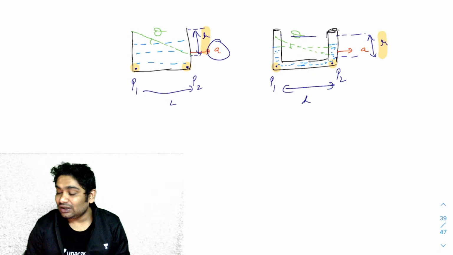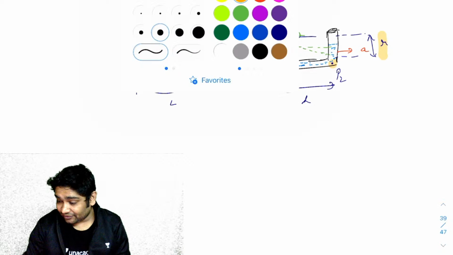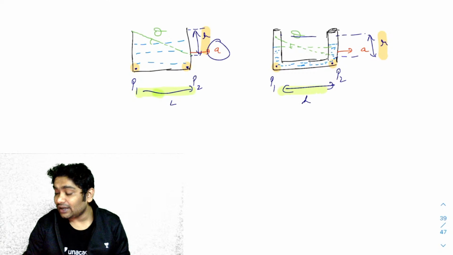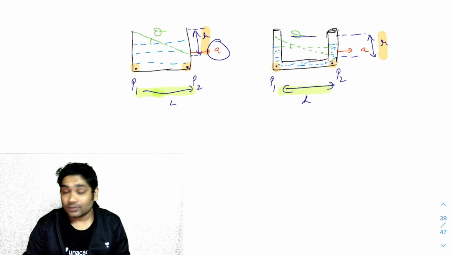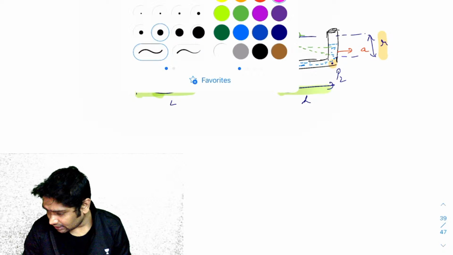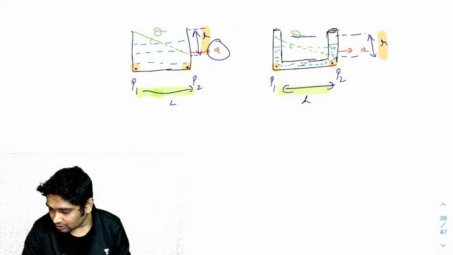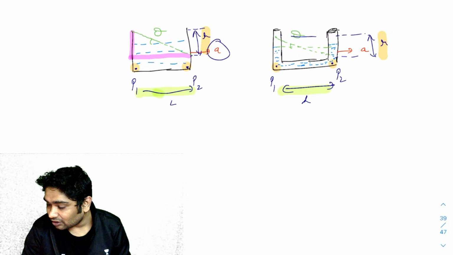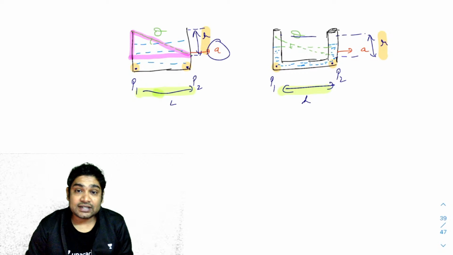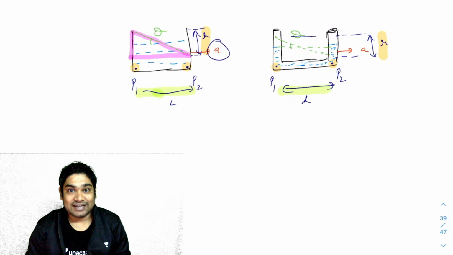And if this length is also equal, focus on this triangle. The tan theta is h over L. Since h is the same and L is the same, tan theta would be the same, and both of them would make the same angle, correct? Okay, everybody satisfied with that?